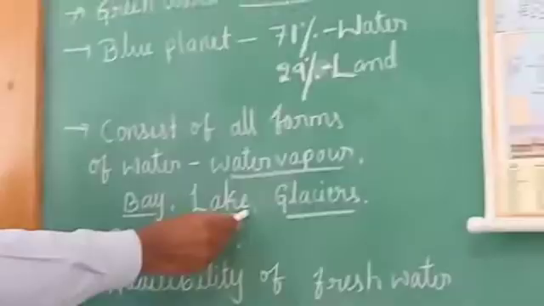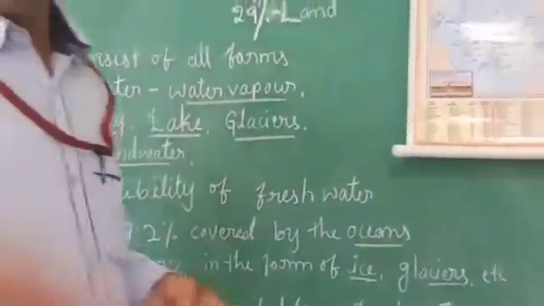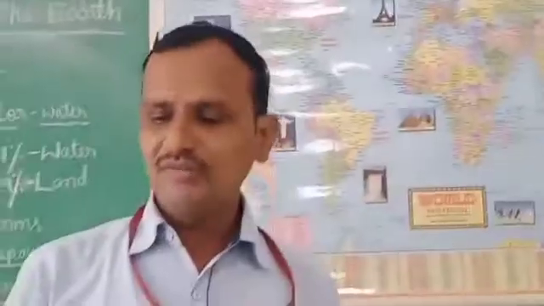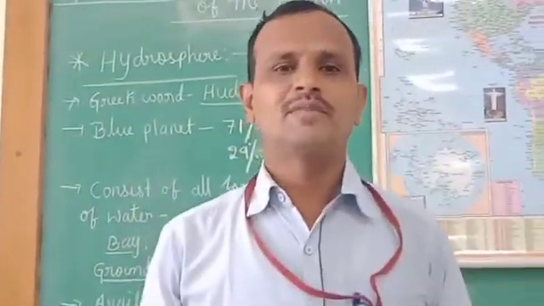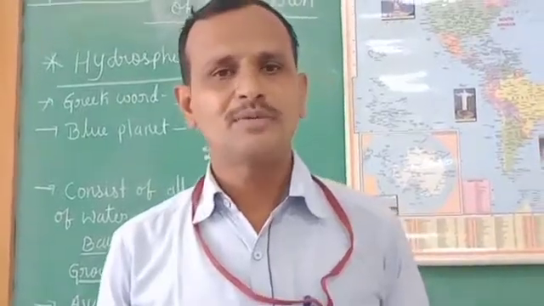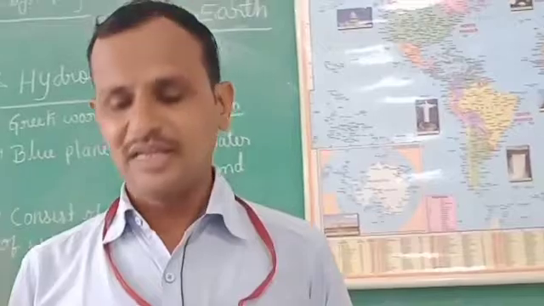Water also exists in the form of lakes. A lake is a large body of water within a body of land. Children, remember this: it is separated from the ocean. It is not a sea. This is the meaning of a lake.